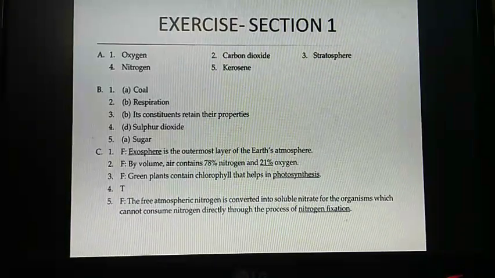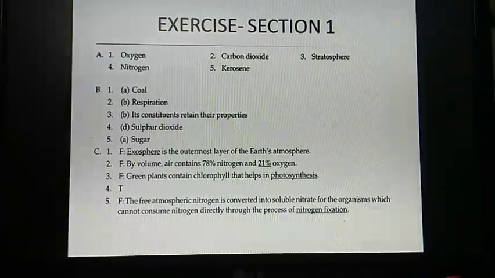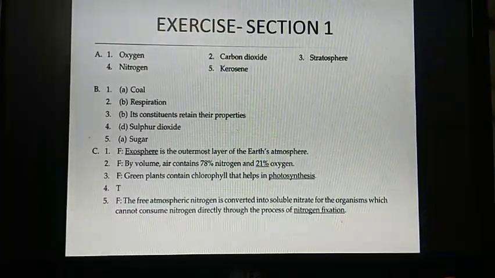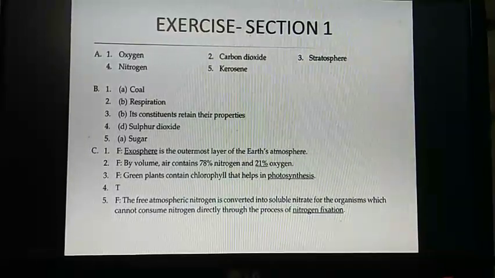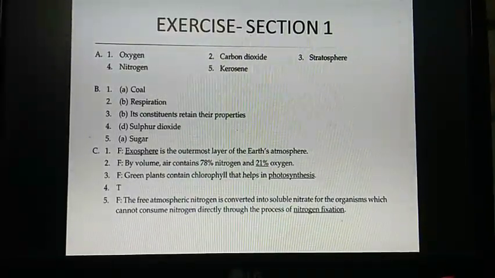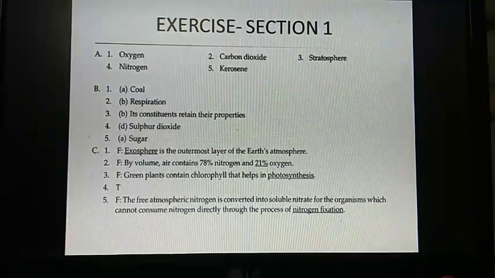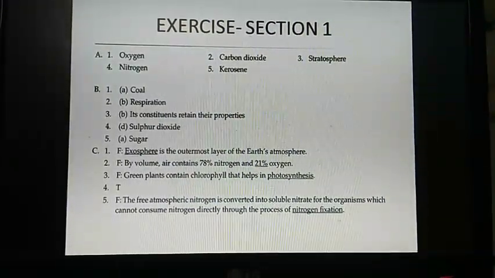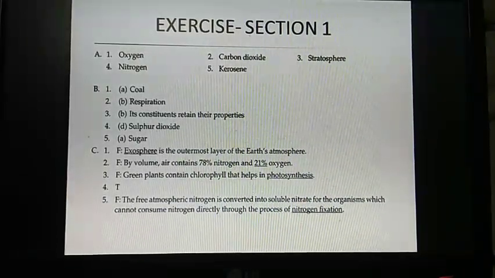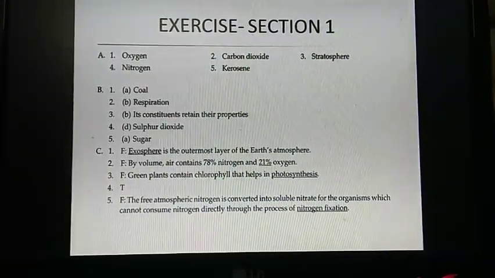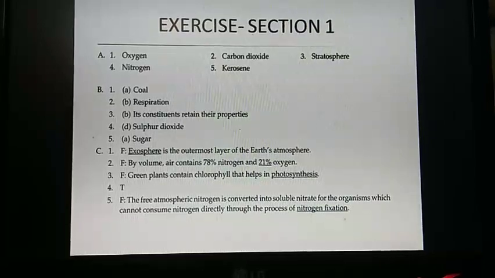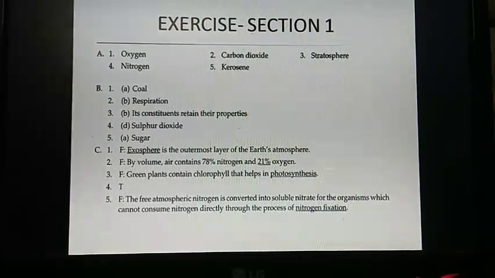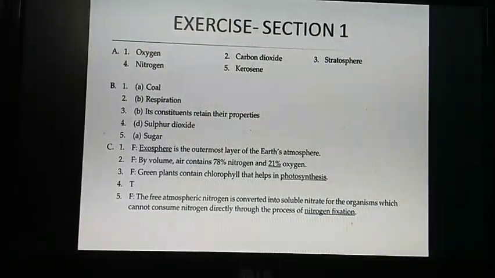Number 3. Atmosphere layer containing ozone layer. Stratosphere. Number 4. A component of air which is important for growth of plants and animals. Answer is nitrogen. Number 5. A product of fractional distillation of petroleum. Answer is kerosene.